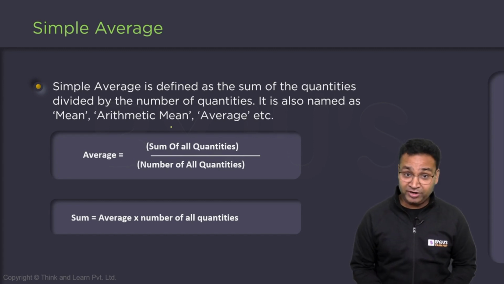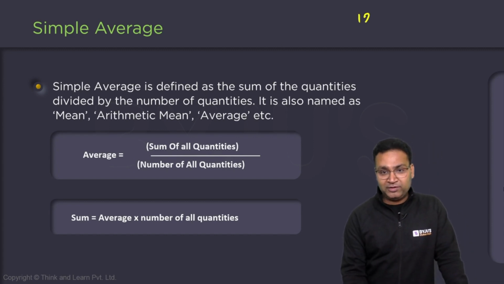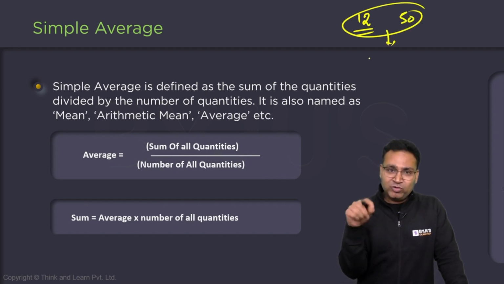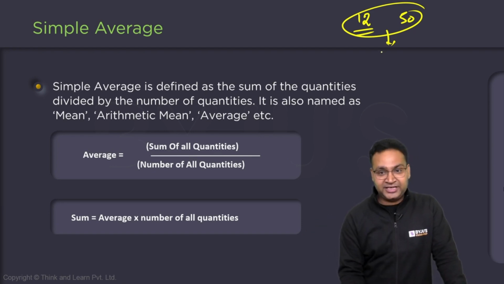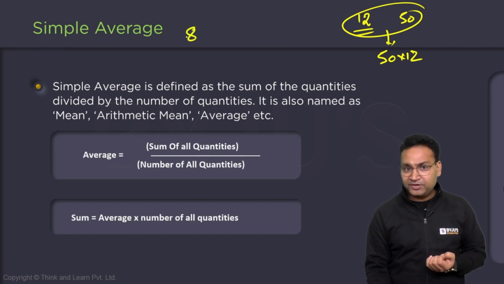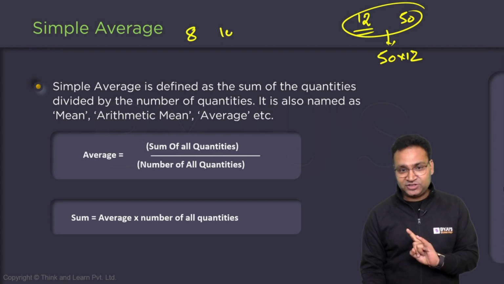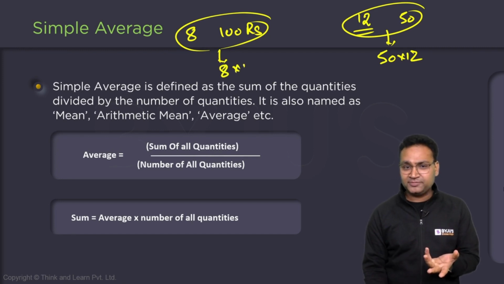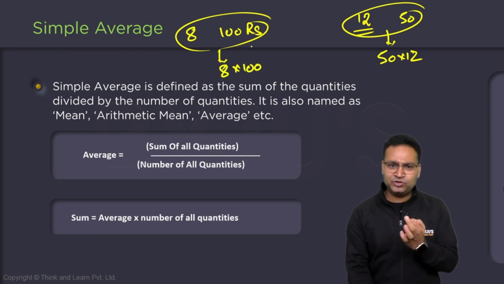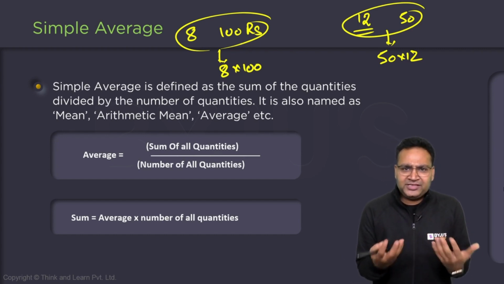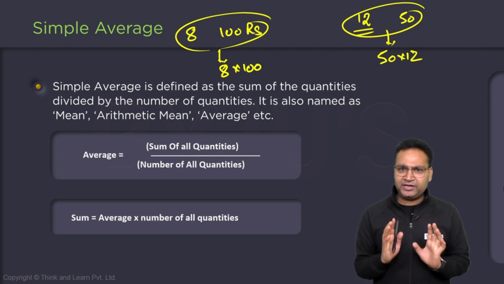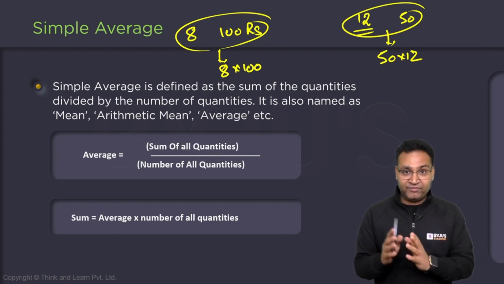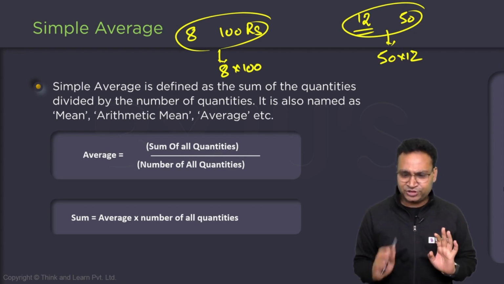This is again a very important point. For example, I say there is a group of 12 persons and the average is 50. I can say the summation of all these 12 persons is 50 into 12. If I say the average pocket money of 8 people is 100 rupees, the total pocket money of these 8 people is 8 into 100. That's what I'm saying: sum is average into number. So mathematically, the average is the sum of all the numbers divided by the number of numbers, or sum is average into number. This is a very basic and simple definition.